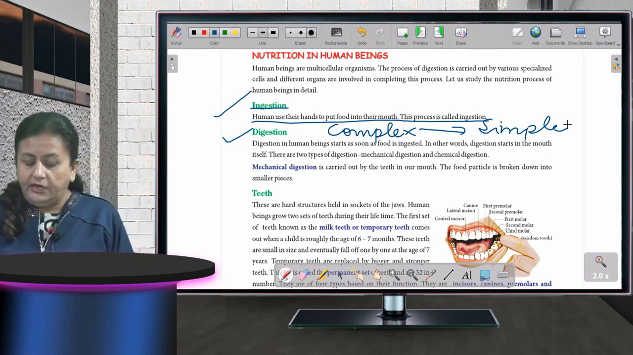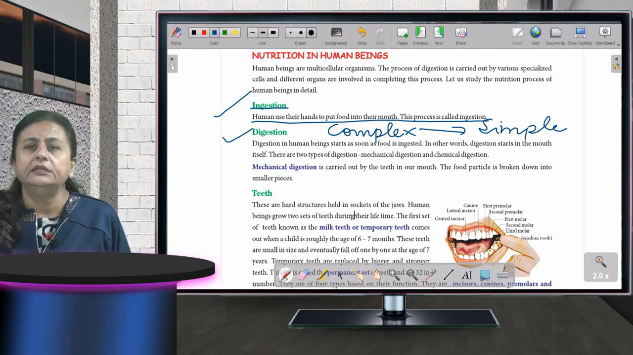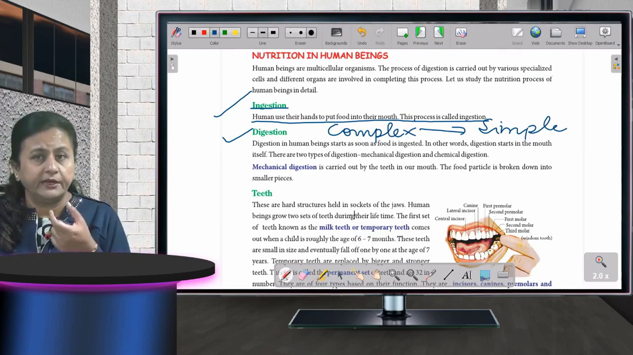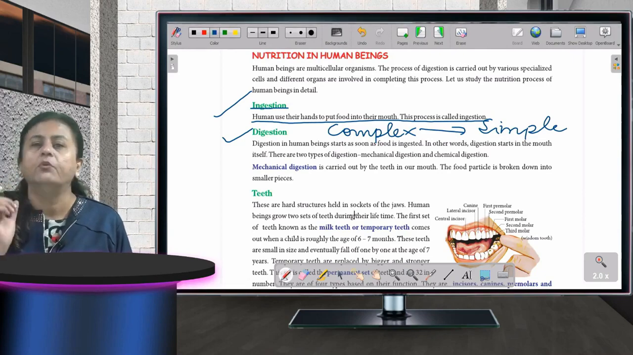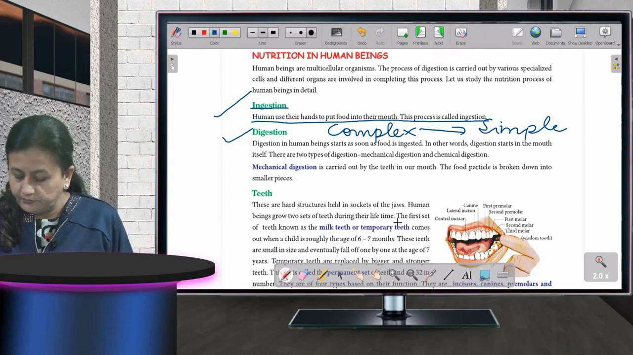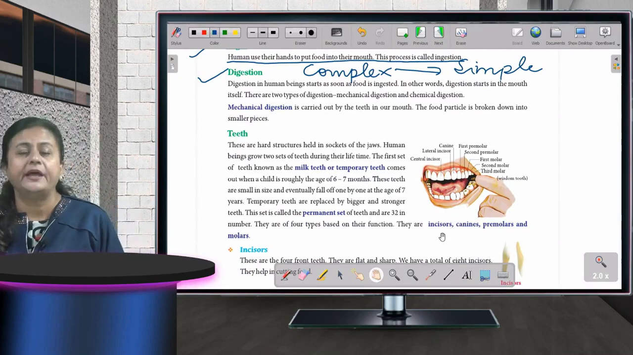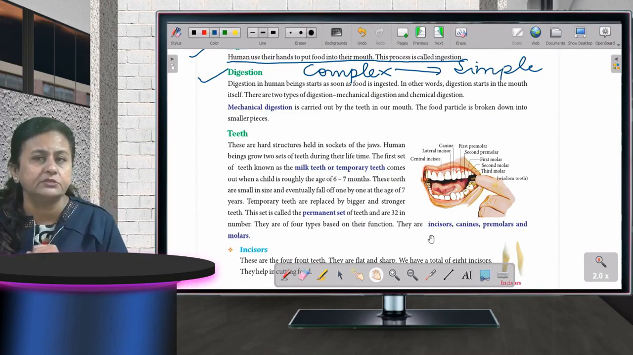Fine, children. If I talk about teeth, they are doing mechanical digestion. Why? The food we are eating is in big chunks. It has to be broken into small pieces. So the function of the teeth is to break down these big chunks, the big bites, and make them small. So teeth, what are they doing? They are biting. We are biting the food and making it into small pieces so that it is very easy for the food to get into the food pipe.